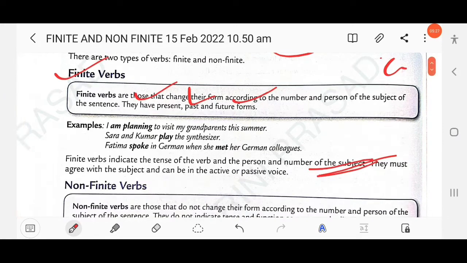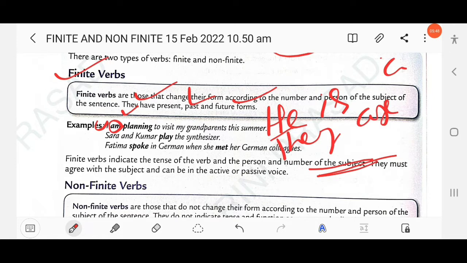Here, I am planning to visit my grandparents this summer. Here I is used, that's why am is used. So am is a finite verb because it can change. Suppose you write he, here am will change into is. Suppose you write they, it will change into are: they are going to visit there. She is. That means finite verbs are those verbs that change according to the number or person. Clear? Other examples are also provided.